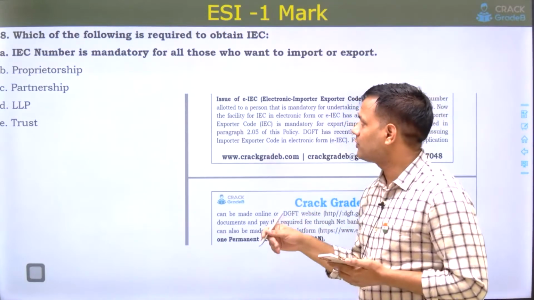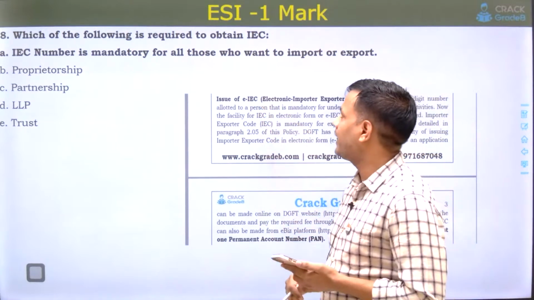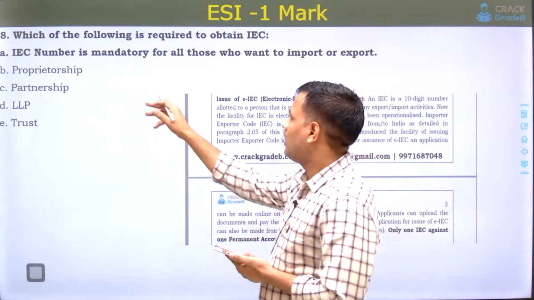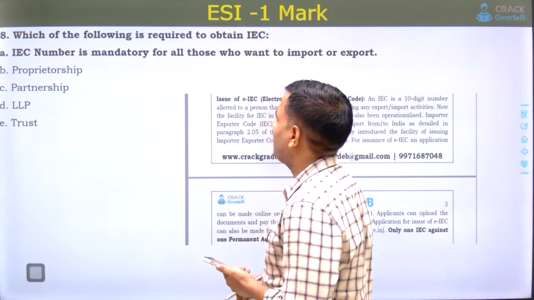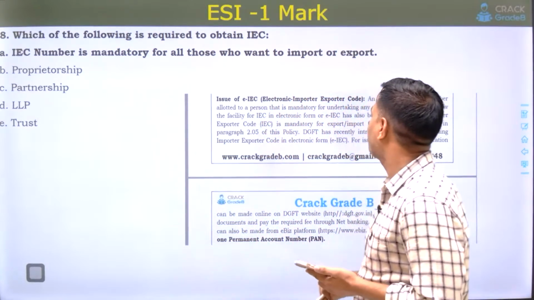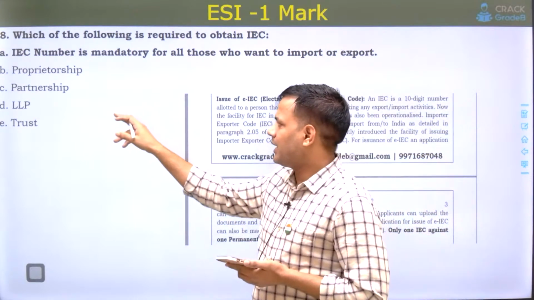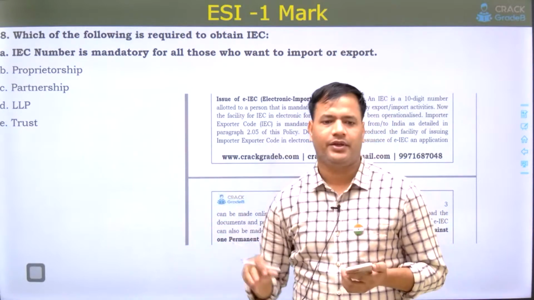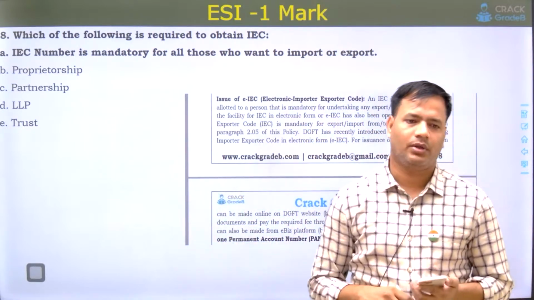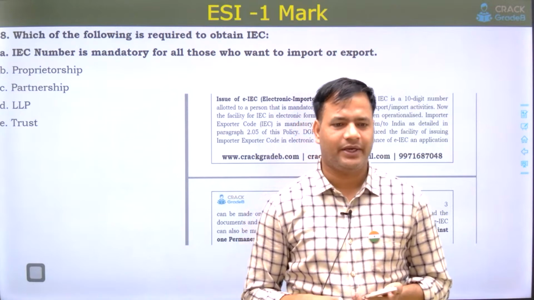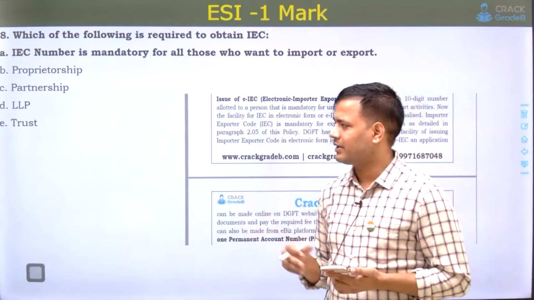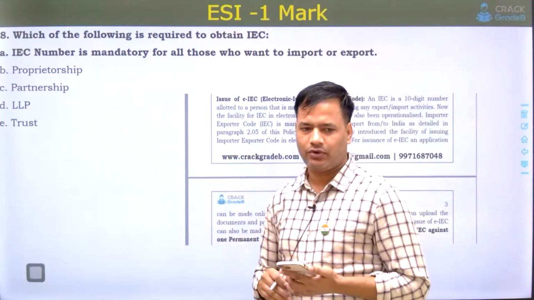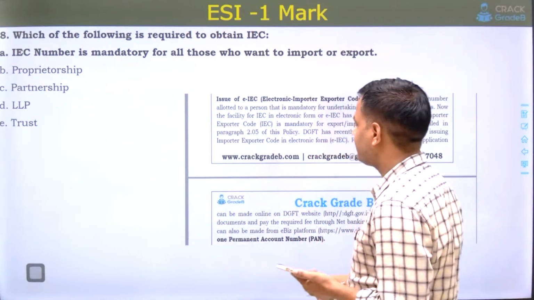Next question was, which of the following is required to obtain IEC, import export code? First option was, IEC number is mandatory for all those who want to import or export. Proprietorship, partnership, LLP, trust. So IEC is mandatory if you want to export or import. It doesn't matter if individual, proprietorship, partnership, LLP, trust, company. For all, it is mandatory. Without this, you cannot import or export.